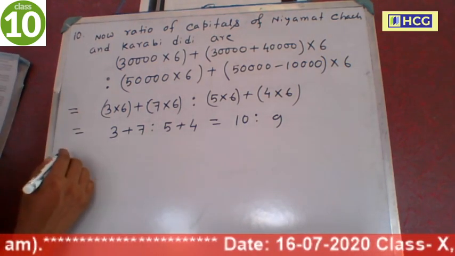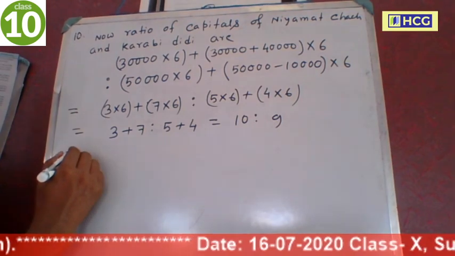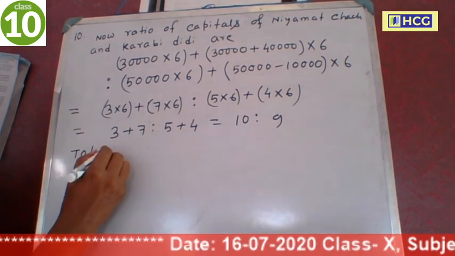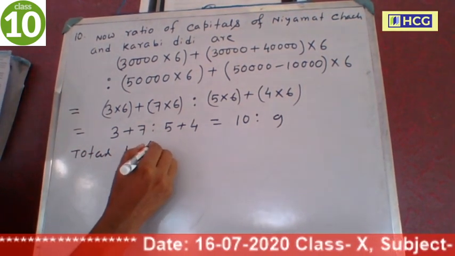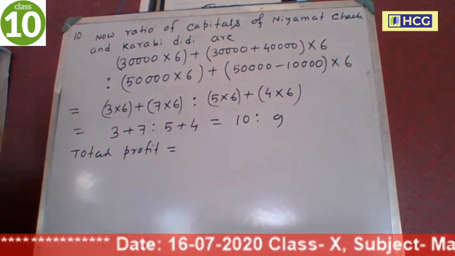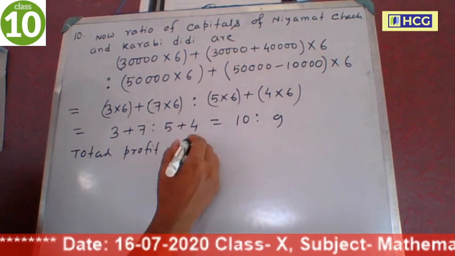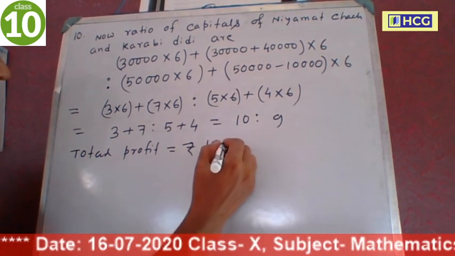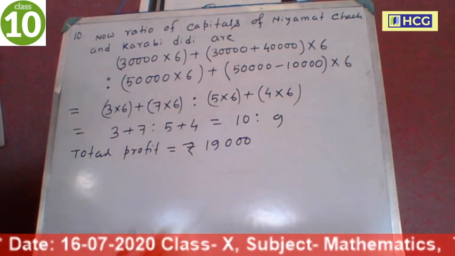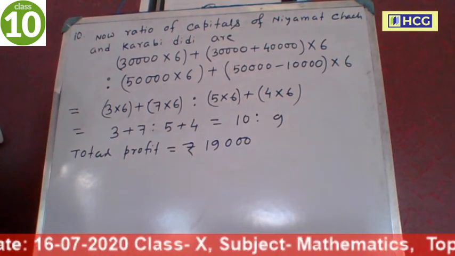Now the total profit is given. Total profit is equal to rupees 19,000.